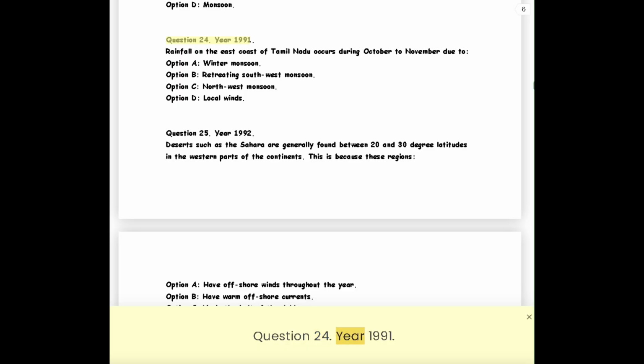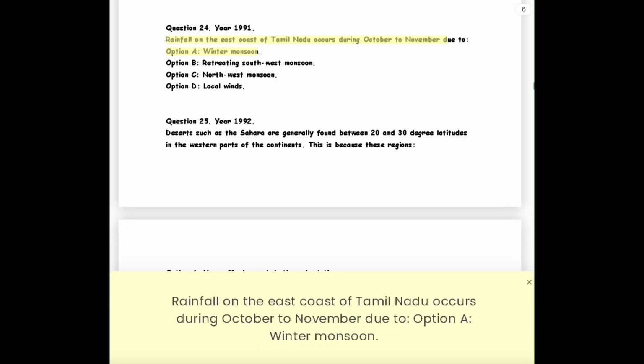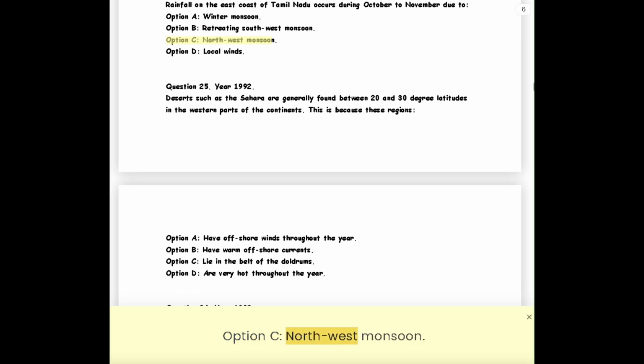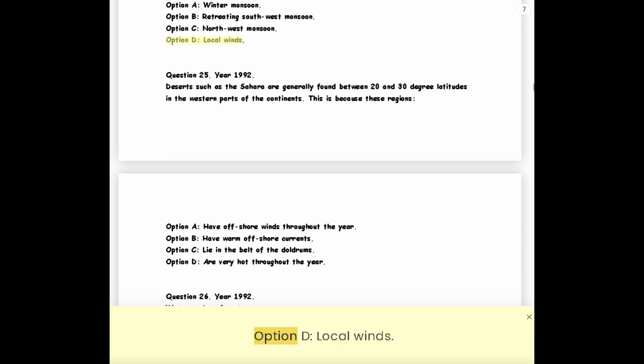Question 24. Year 1991. Rainfall on the east coast of Tamil Nadu occurs during October to November due to: Option A, winter monsoon. Option B, retreating southwest monsoon. Option C, northwest monsoon. Option D, local winds.